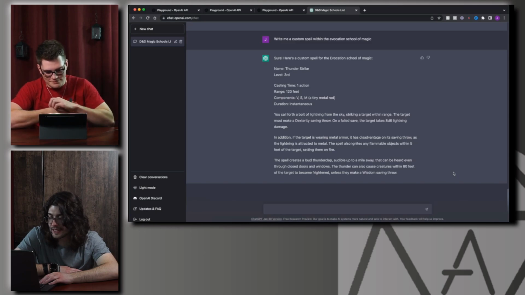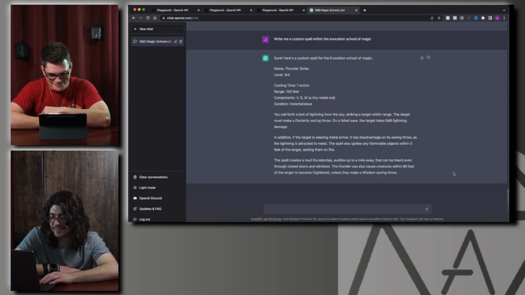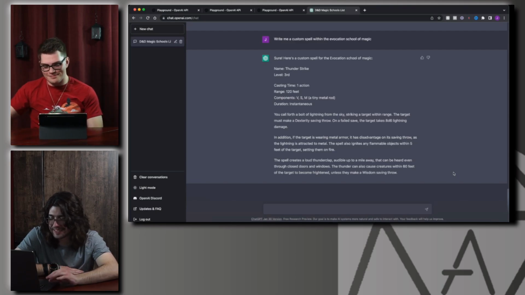The spell creates a loud thunderclap audible up to a mile away that can be heard even through closed doors and windows. Thunder also causes creatures within 60 feet of the target to become frightened unless they make a wisdom saving throw. This actually has real potential, I think. With it doing the frightened condition as well, I think it's maybe like a 4th level spell. A lot to unpack there for sure. Yeah, it could use some slight tweaking, but this is honestly really cool.